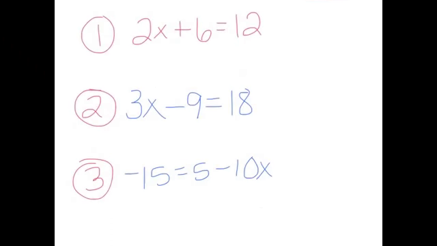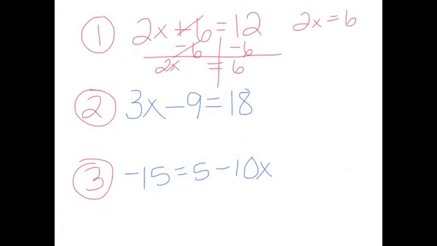So when we look at number 1 here, we have addition and multiplication. So we want to undo the addition first. To undo plus 6, just like yesterday, we're going to subtract 6. And draw your line by the equal sign to keep everything organized. So bring down the 2x. This 6 and negative 6 will cancel out. And then 2x equals 6. I'm just going to rewrite it over here. And now it's just a one-step equation from yesterday. So divide by 2, and x equals 3.